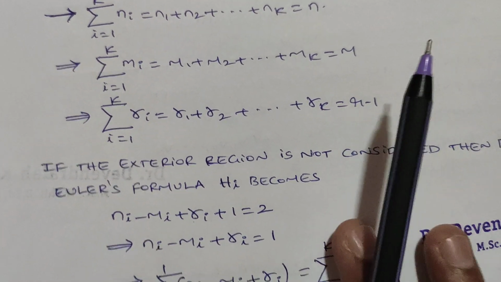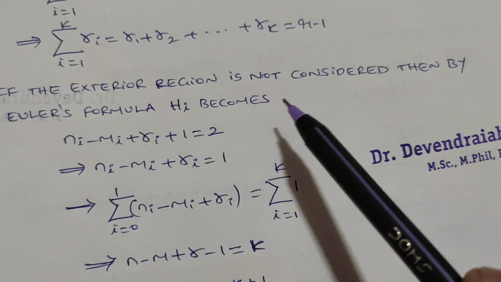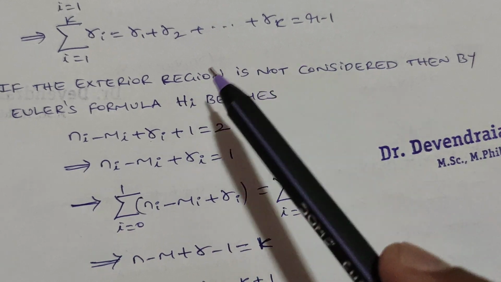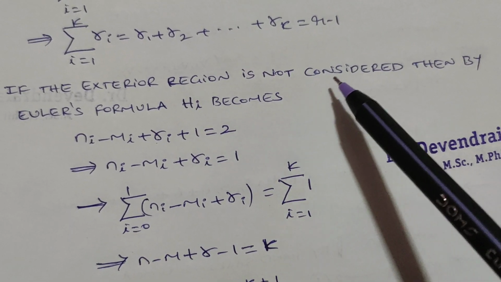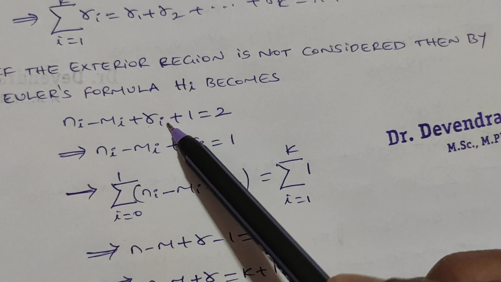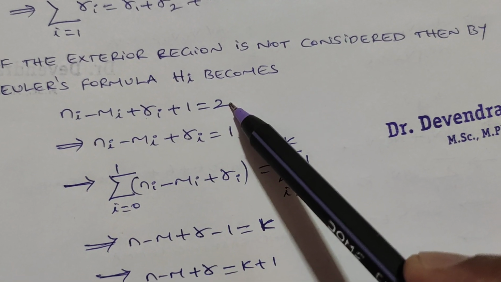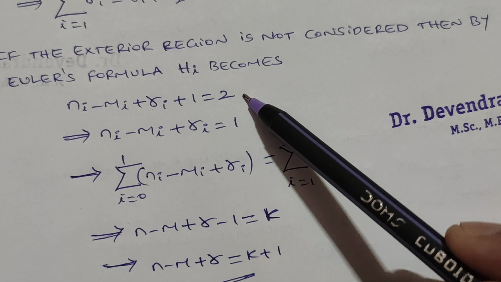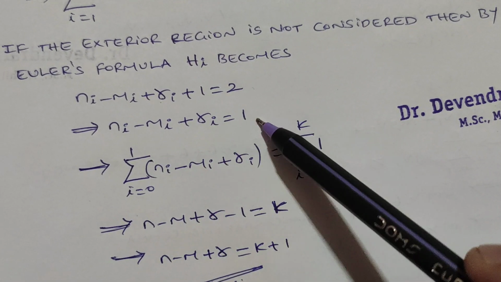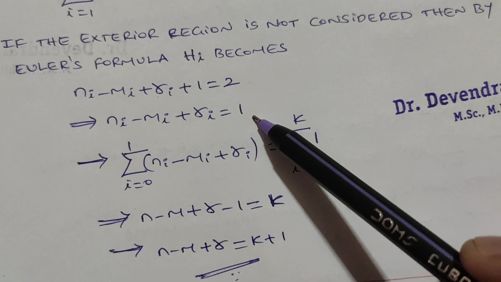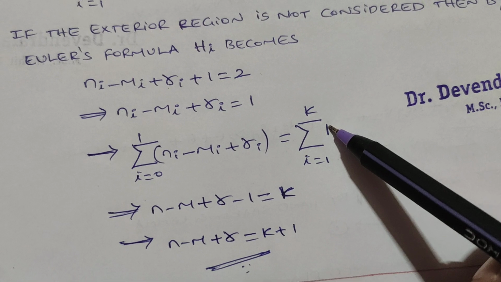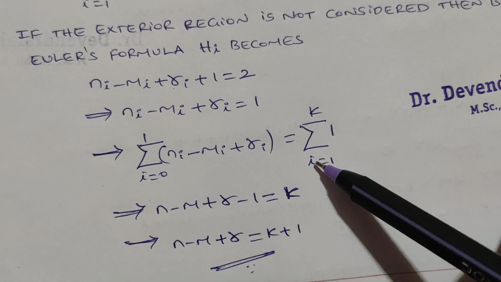r minus 1. So if the exterior region is not considered, then by Euler's formula, suppose the exterior region is not considered, then it becomes n_i minus m_i plus r_i plus 1, which is equal to, considering Euler's formula, n_i minus m_i plus r_i, which is equal to taking 1, we observe that the value will become 1. So taking summation,